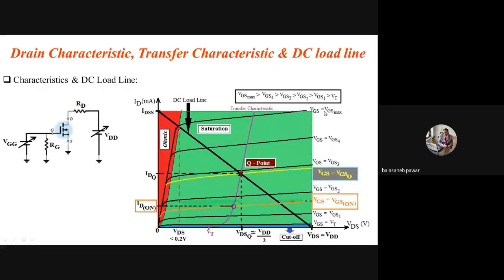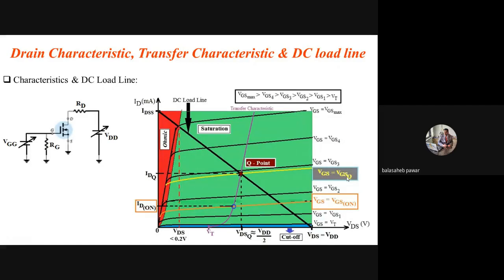But exactly at the center, how much should VGS be? That's why that VGS is known as the quiescent value of gate to source voltage, and it is denoted by VGSQ. That means the applied VGS is shown by that yellow colored trace. How much should be the constant value of VGS to get this output curve, which is shown by yellow color? It should be equal to VGSQ.